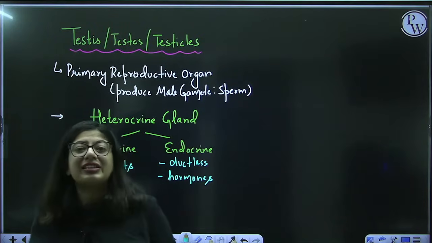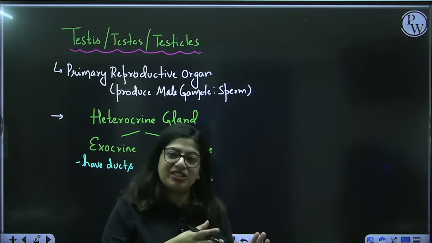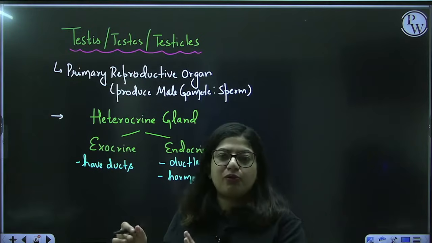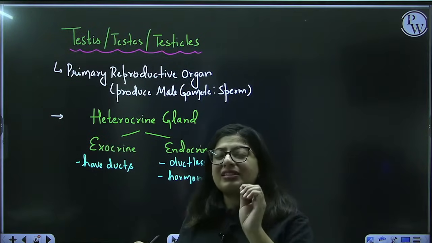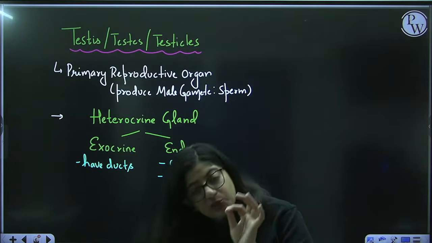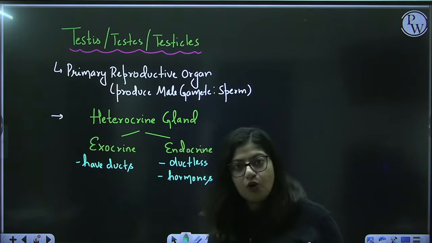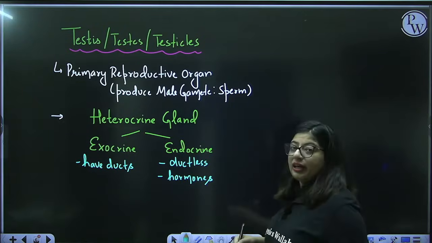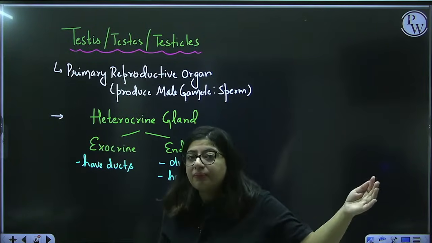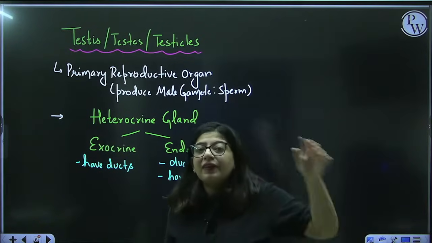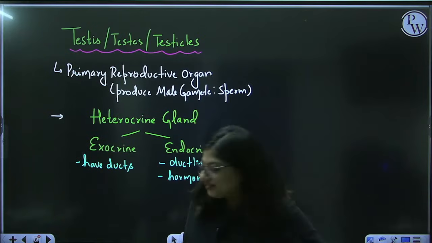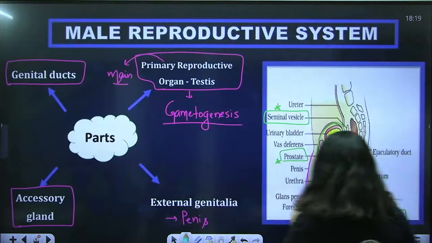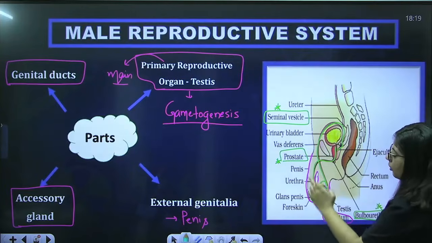Now your testes have half of the portion which is exocrine, half which is endocrine. You must have heard that testes produce the hormone androgen, so that's why it is endocrine. But it also produces sperm that move out through a duct.